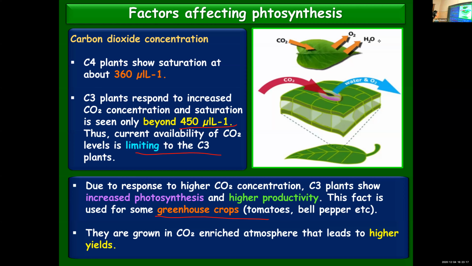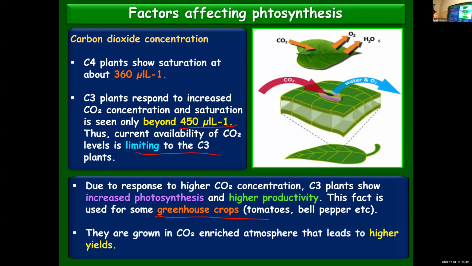Okay, once again, I will repeat. Carbon dioxide concentration, how it is influencing C3 and C4 plants. There is difference in the saturation point of C4 and C3 plants. C4 plants, they'll get saturated at about 360 μL per liter, whereas C3 plants, they will get saturated only at higher levels, 450 μL per liter.